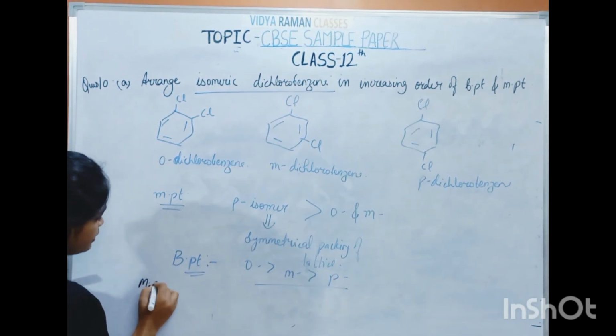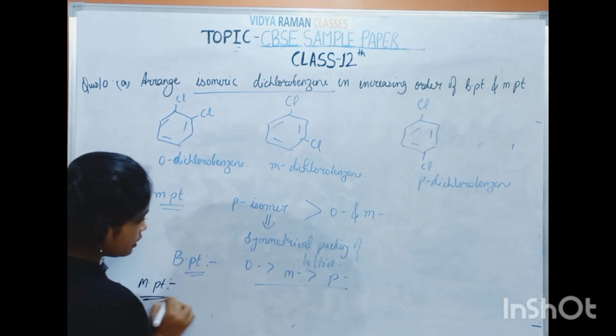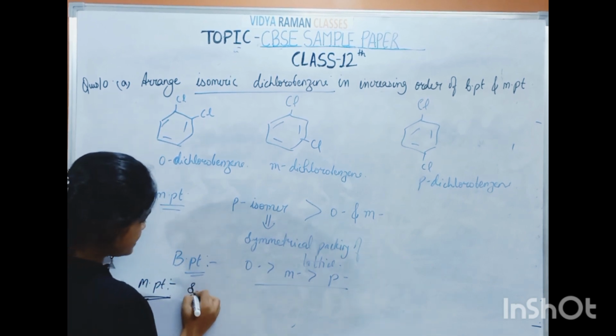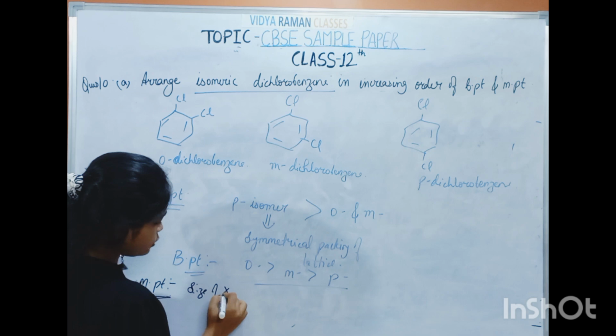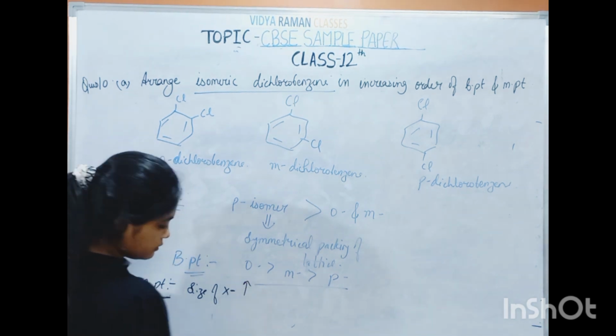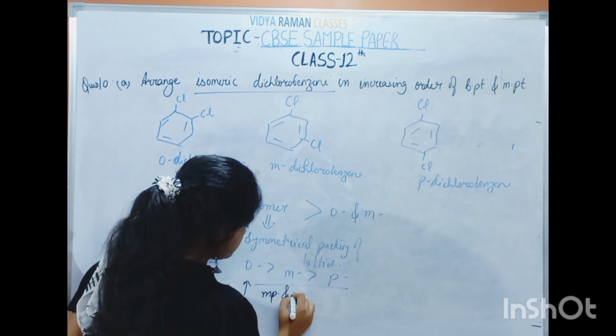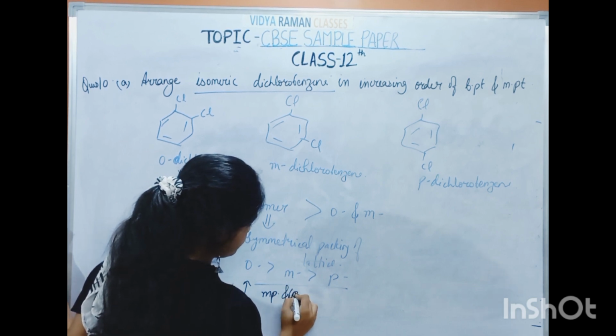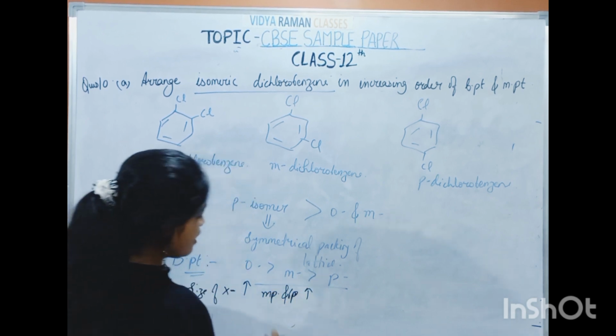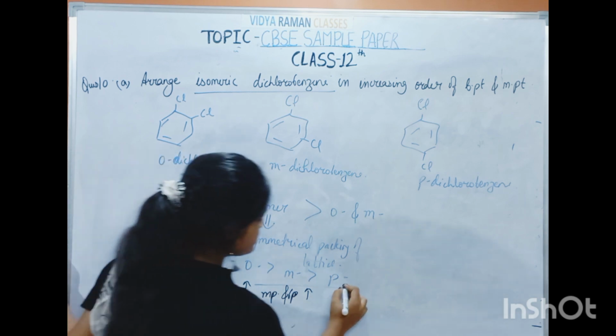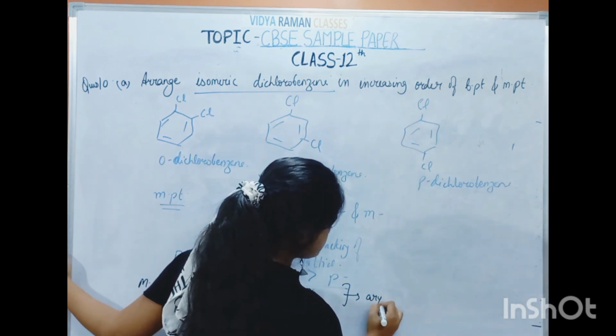that for melting point, if the size of halogen is increasing, then melting point and boiling point will also increase, if the aryl group is same.